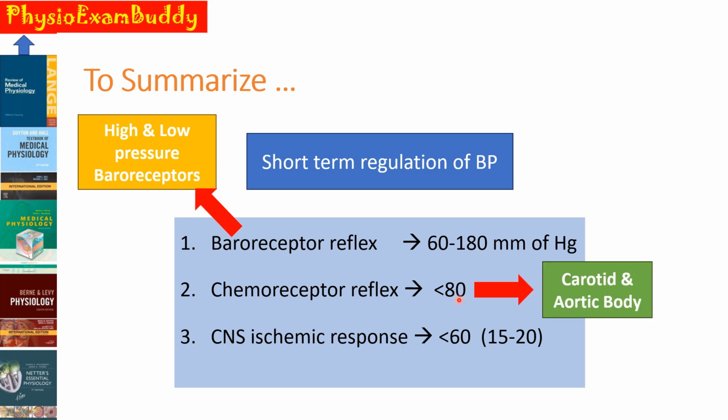And the chemoreceptor reflex operates when the mean arterial pressure goes below 80, and you have to explain the mechanism of the carotid and aortic body activation. Next is the CNS ischemic response. When the mean arterial pressure goes below 60 millimeters, please write that it is most powerful when the mean arterial pressure goes between 15 to 20 millimeters of mercury, and also explain the Cushing's reflex. So for the role of baroreceptors in BP regulation, you have to explain both the high as well as low pressure baroreceptors. Only the baroreceptor reflex has to be explained if the role of baroreceptor is asked as a question.